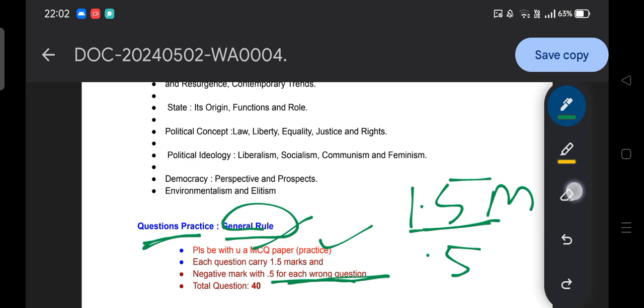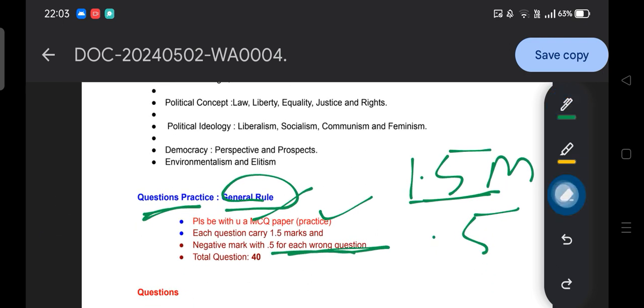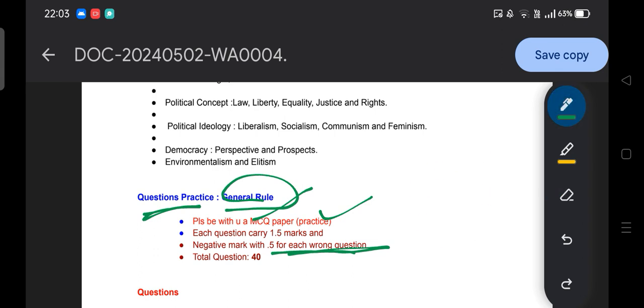So whenever you deal with any question, attempt it very seriously, and be sure that the answer is known to you. Otherwise you should skip it, because there is a negative mark of 0.5. This is the whole structure.